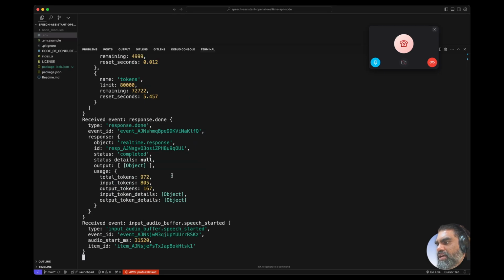Let's see. Why did the computer handle interruptions? Yeah, it does handle interruptions. Can you handle it?